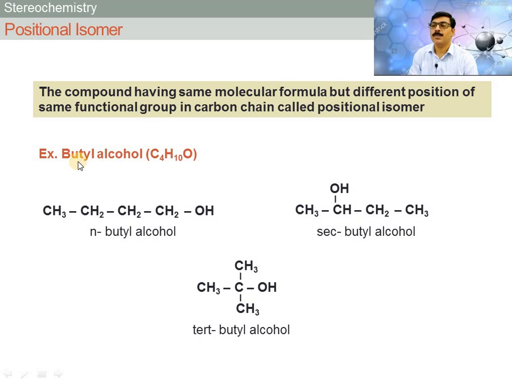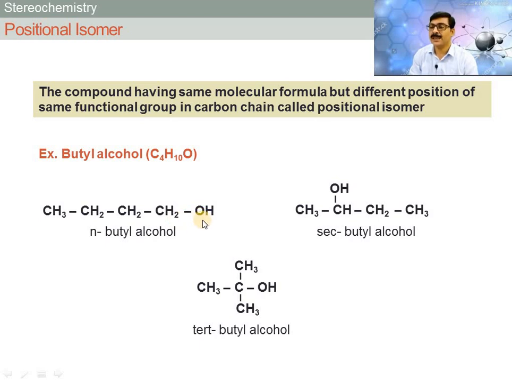For example, butyl alcohol. Butyl alcohol has the molecular formula C4H10O, and hydroxy is the functional group in butyl alcohol, and on the basis of position of hydroxy group, butyl alcohol has three isomers. Now let us see here. In first compound, hydroxy group is present at the terminal, that is primary alcohol.